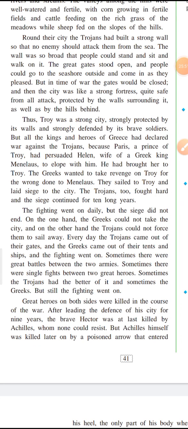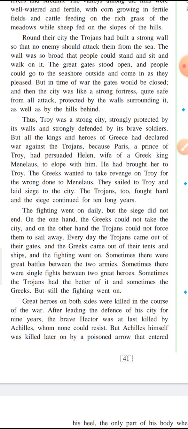Thus, Troy was a strong city, strongly protected by its walls and strongly defended by its brave soldiers. So it was very strong. Troy was very strong, not only because it was protected from all sides, but also because it had very strong soldiers, capable enough to defend against their enemies and keep Troy very safe.